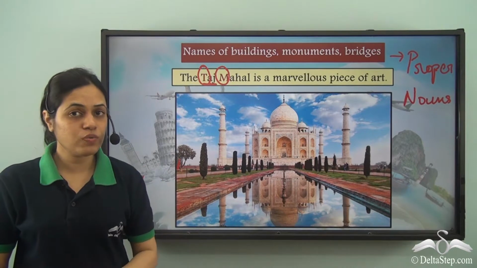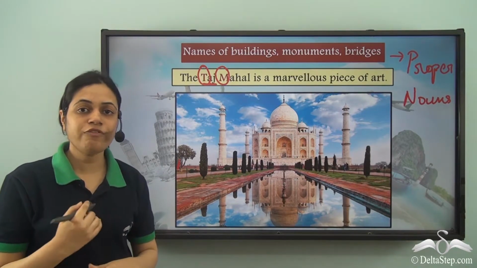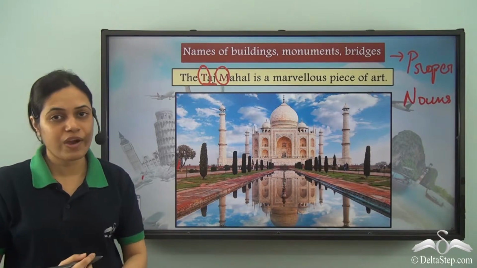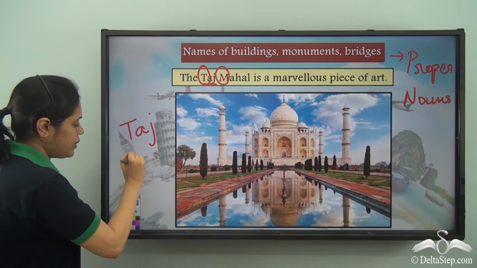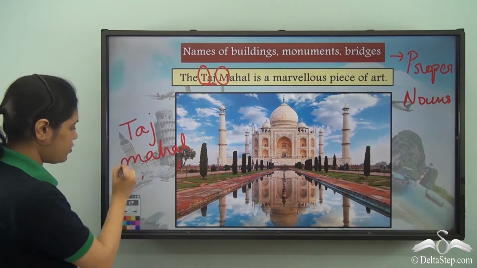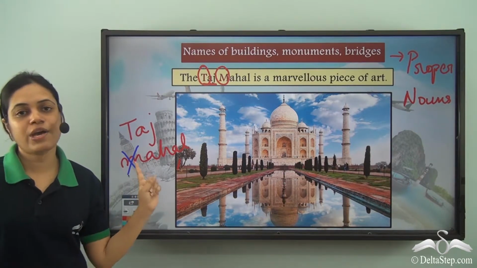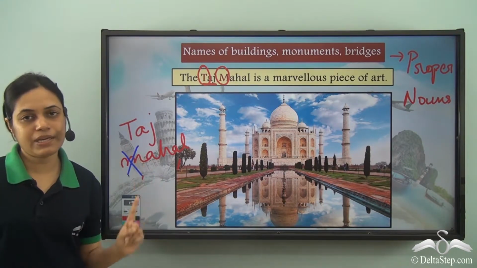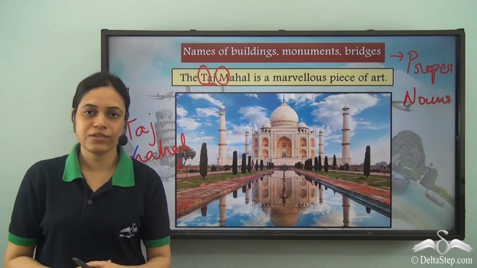So when there are two words in proper nouns, we capitalize the first letter of both the words, not just one word. So I don't write it like Taj and mahal. This is wrong. Both the words should have capital letters in the beginning. So, Taj Mahal is a marvelous piece of art.